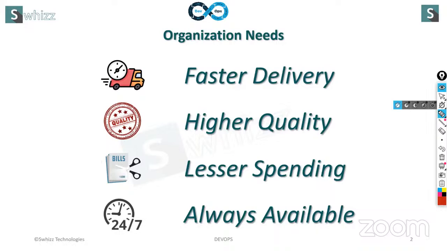Faster delivery means whoever delivers the product into the market first will grab the entire market. Whoever delivers their product into the market first will capture the entire market. That belongs to faster delivery. Let me give you one example: Paytm. Why is Paytm most popular? Because it delivered the concept of transaction of amount into the market first.